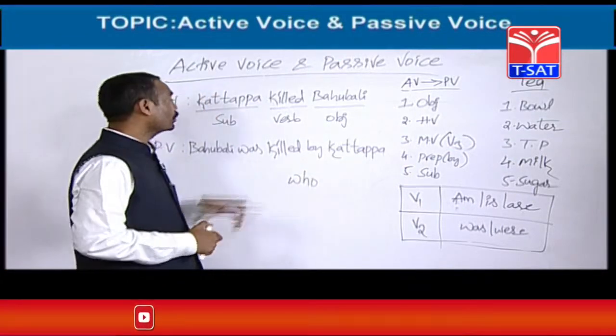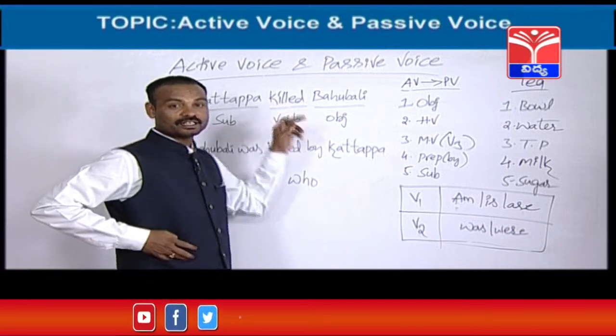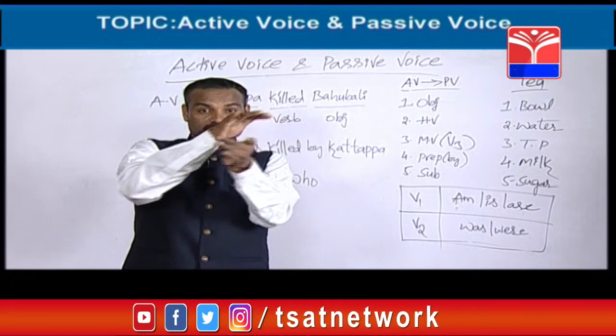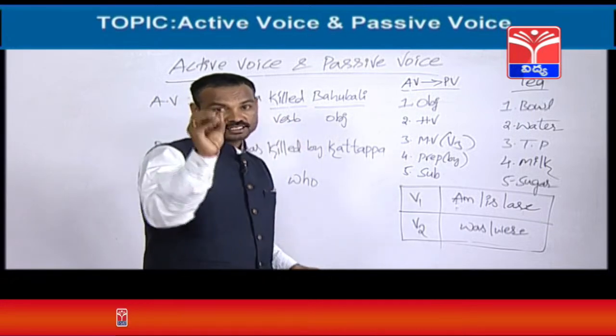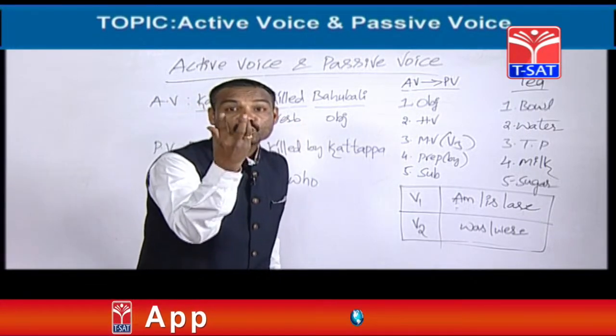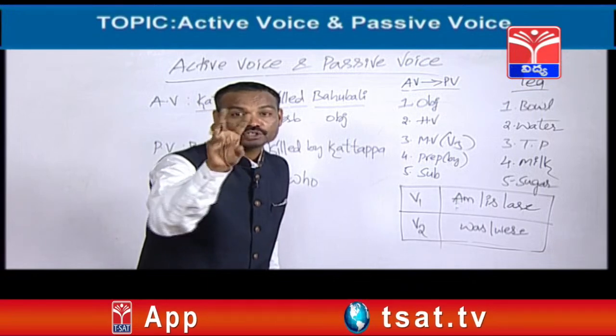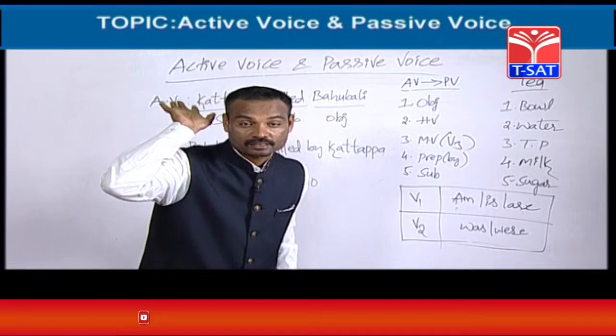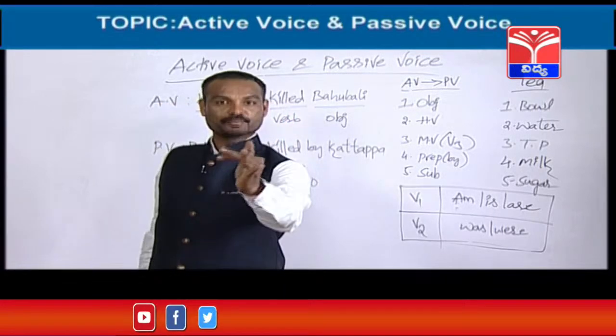Who killed? Whenever you would like to know whether the subject is there or not in the given active voice, you should ask a question with who, only a single word, who killed. The coming answer is called subject.